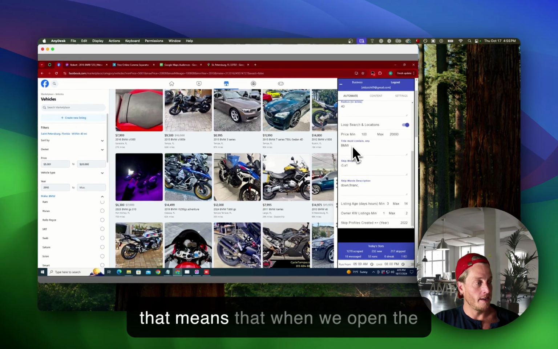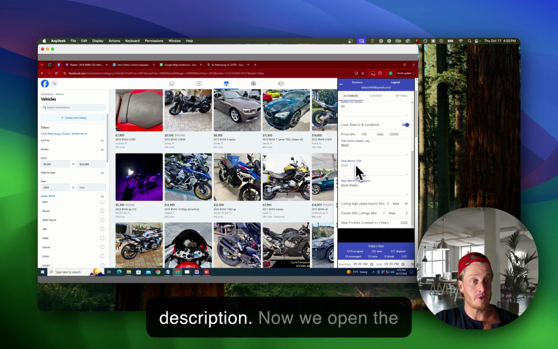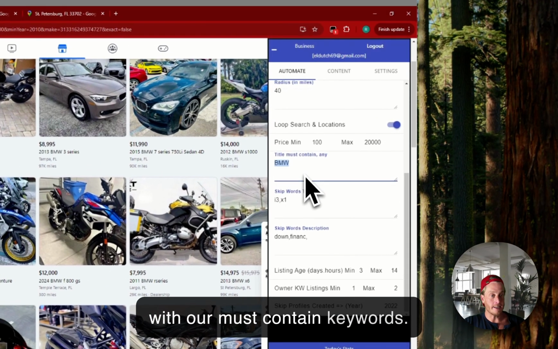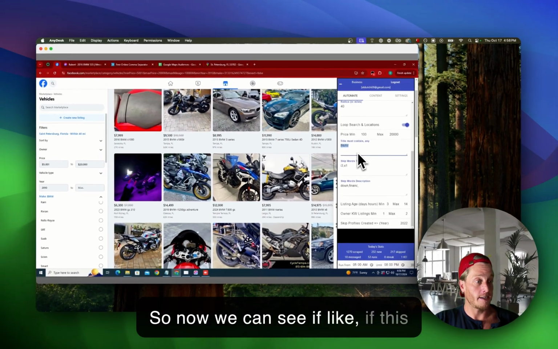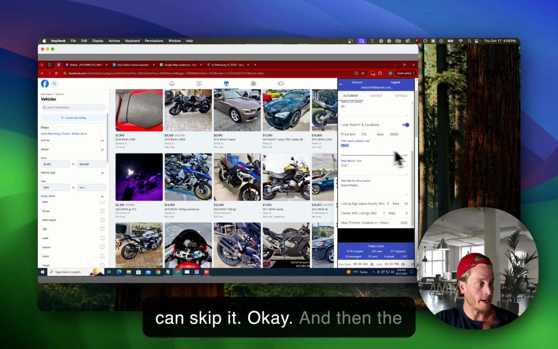Then I can say owner keyword listing 1, max 2. So that means that when we open the description, we pass the description. Now we open the seller profile and we see how many listings they have for sale with our must contain keywords. So now we can see if this guy is selling 3 BMWs or 5 BMWs, it's probably a dealer. We can skip it.